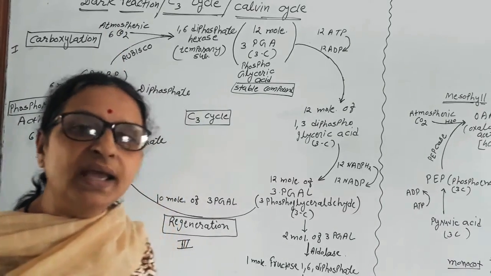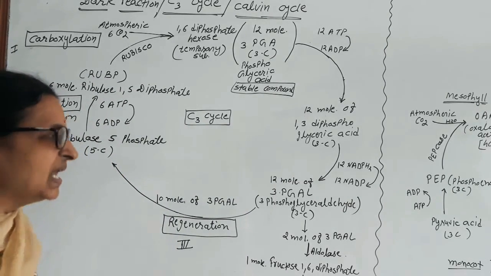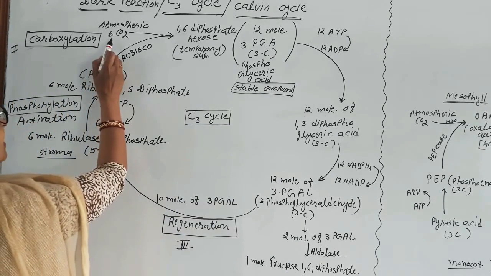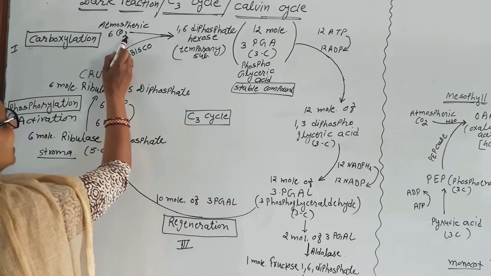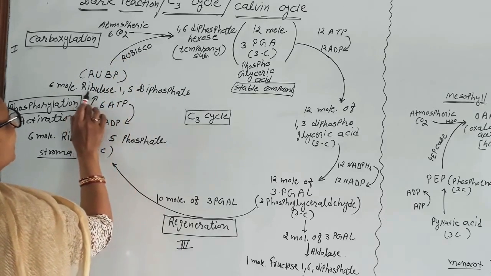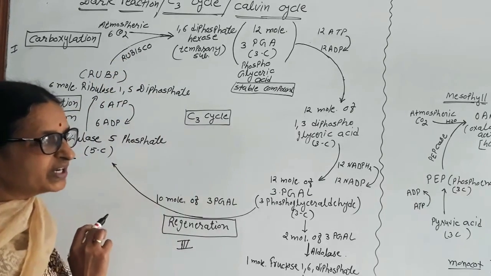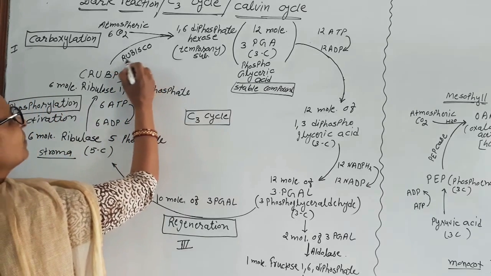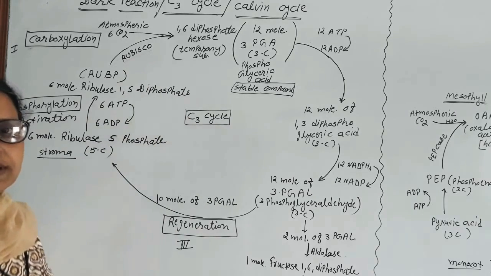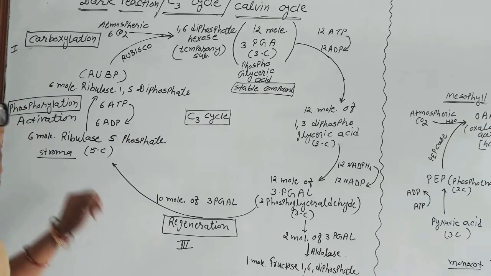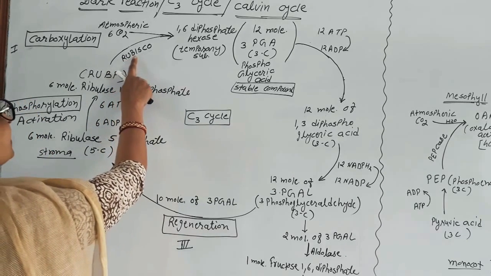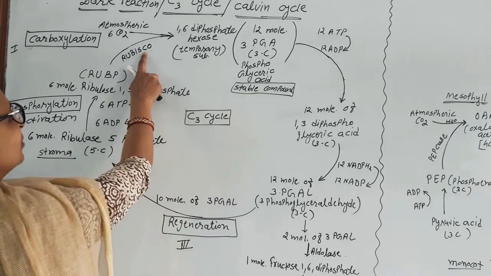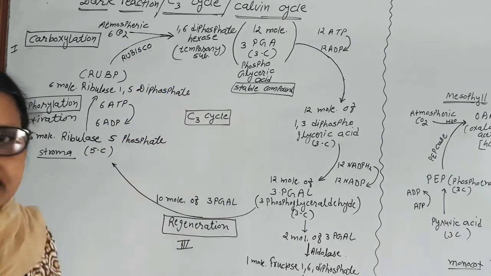Carbon dioxide enters into mesophyll cell of leaf through the stomata. Here 6 carbon dioxide unite with the ribulose 1,5-diphosphate and the enzyme working in this is Rubisco enzyme. The full form of Rubisco is ribulose bisphosphate carboxylase oxygenase.